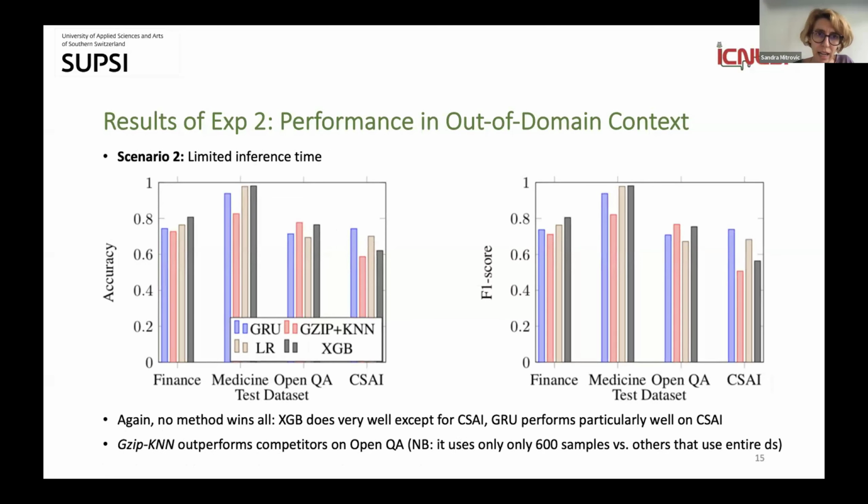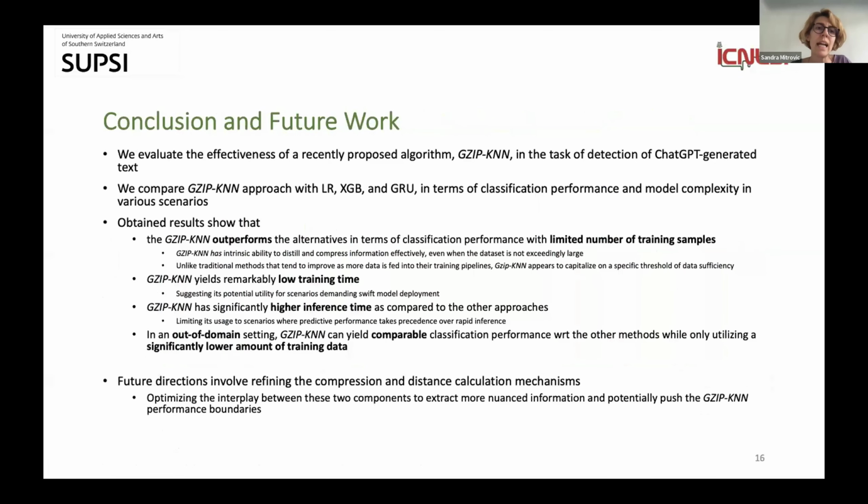When we are limiting inference time, we are seeing that it outperforms competitors again on the OpenQA dataset, while on the others it's somewhere there, but actually it also gets outperformed by competitors, especially on the medicine dataset. So to conclude, we have evaluated the effectiveness of the Gzip-KNN method in the task of detection of ChatGPT-generated text.